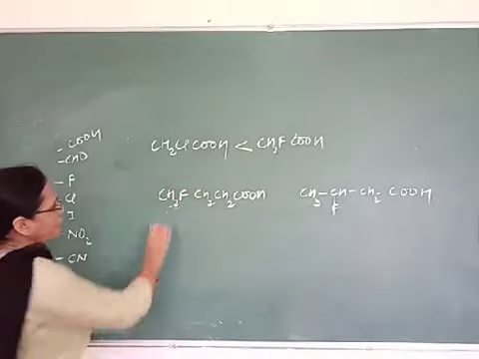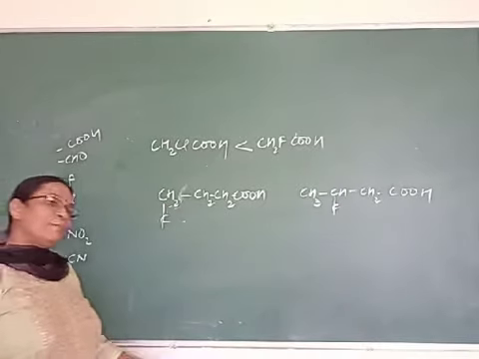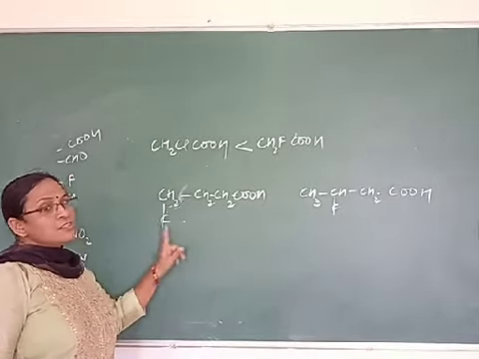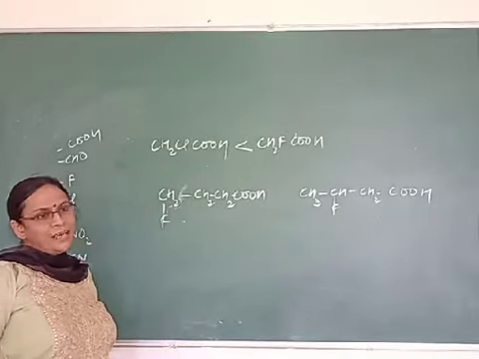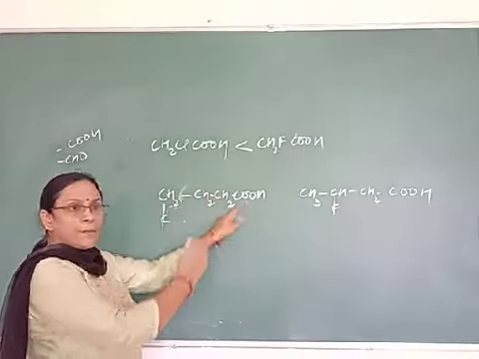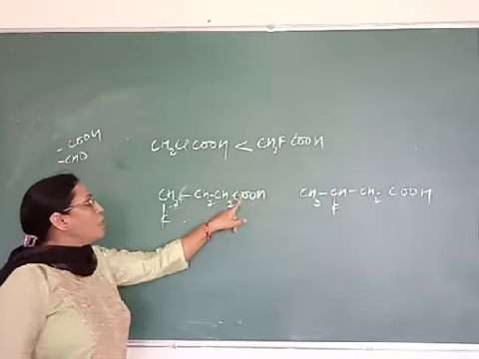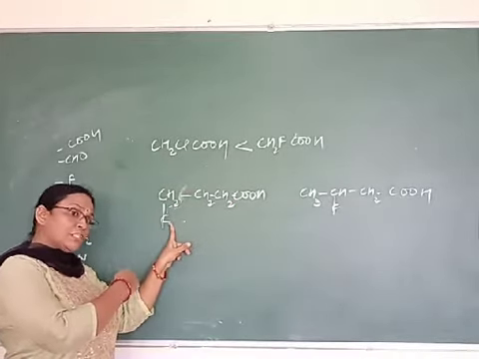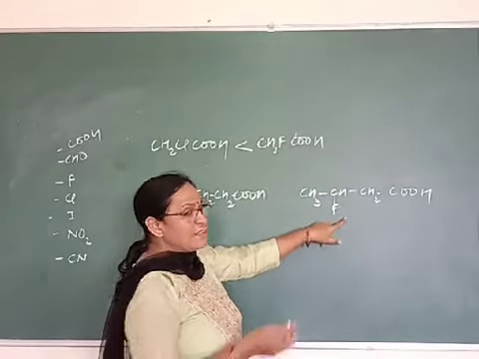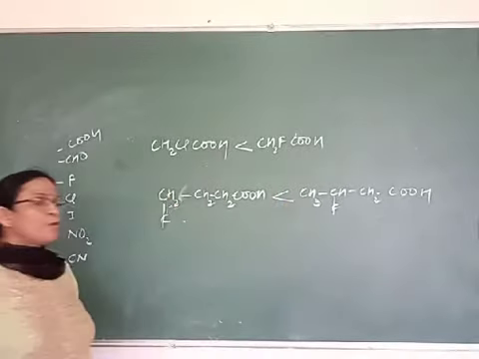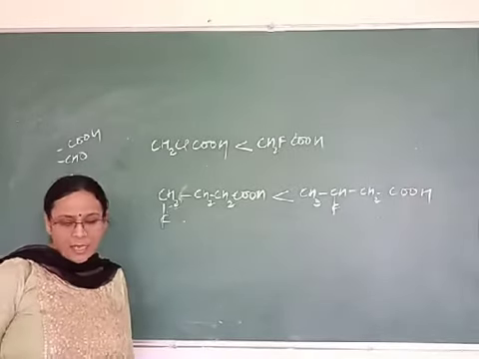These two compounds are given. Now out of them, which one will be stronger? Can you tell? The nearer the minus I effect group, the stronger will be the acid. The nearer it is to the carboxyl group, the stronger will be the acid. Now look, here the fluoro group is present in the fourth position. Here it is present in the third position. So which one is nearer? This one is nearer. Therefore, 3-fluorobutanoic acid is stronger than 4-fluorobutanoic acid.